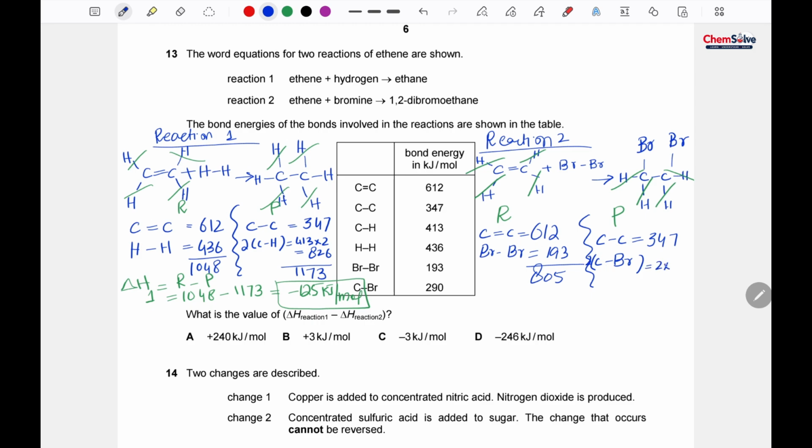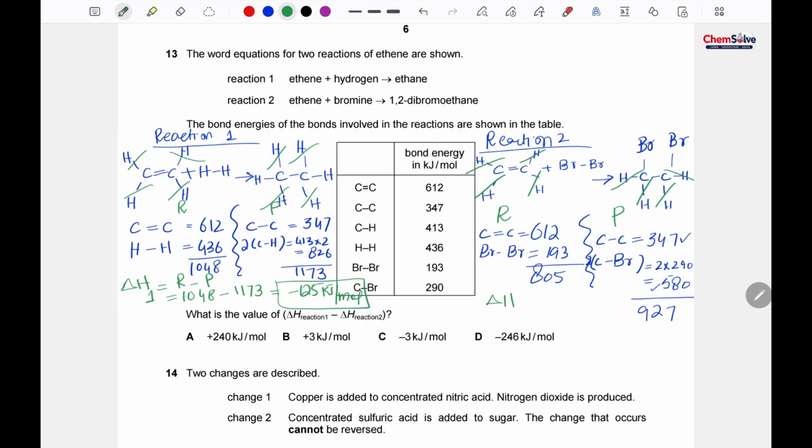So 2 times 290, it would be 580. So adding 347 with 580 we get 927.